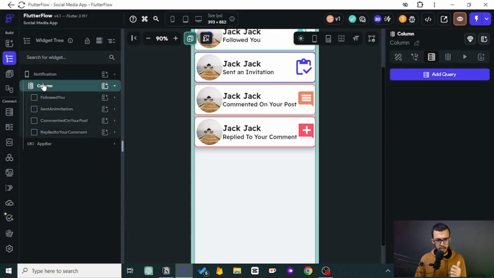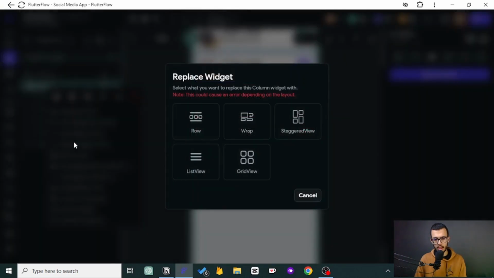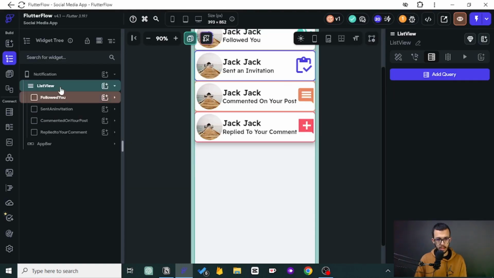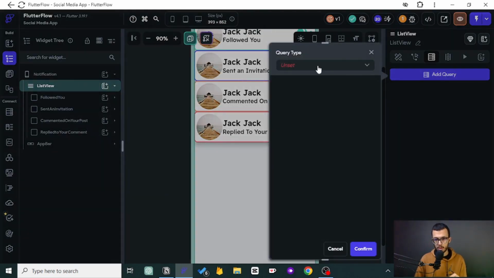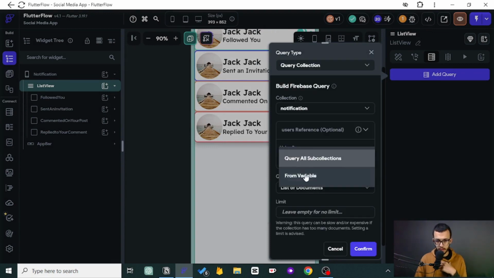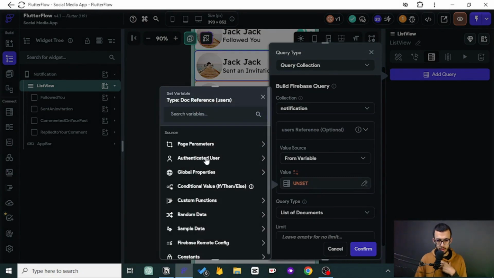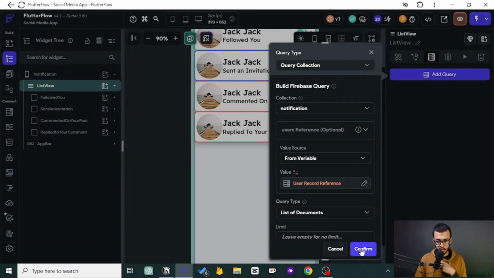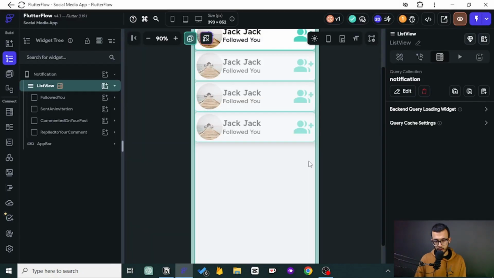Or actually, let's just replace it with a list view. This can be a better option, so you can query a collection of notifications. My notification, that's what I want. I want my notification, so my reference. Confirm. Good. So where are the rest of these? They are gone. I don't know, but we want to use the condition visibility.